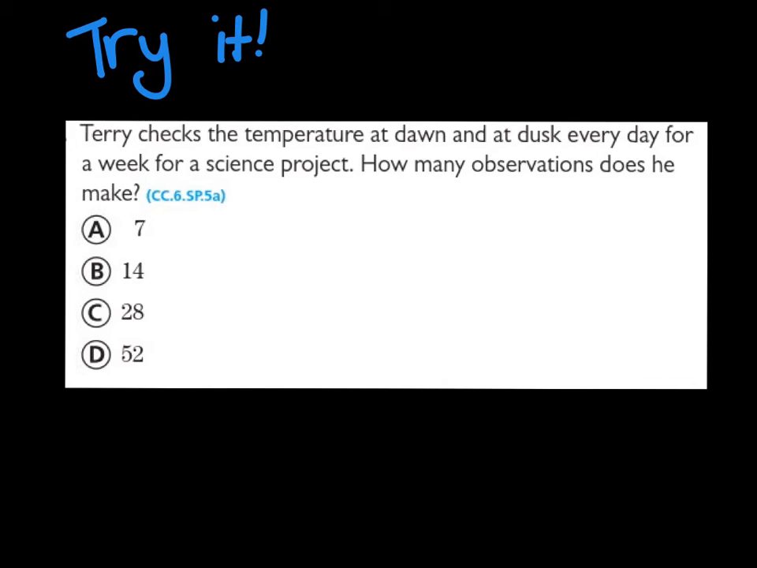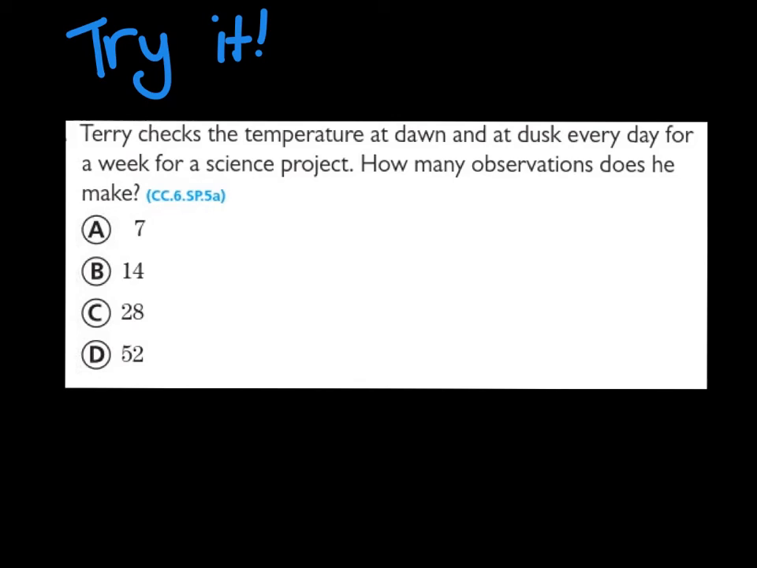The last one for you. Terry checks the temperature at dawn and at dusk every day for a week for a science project. How many observations did he make if he is checking it this often? Go ahead and write down this problem and your answer. Please write down not just the letter, but also the number next to it.